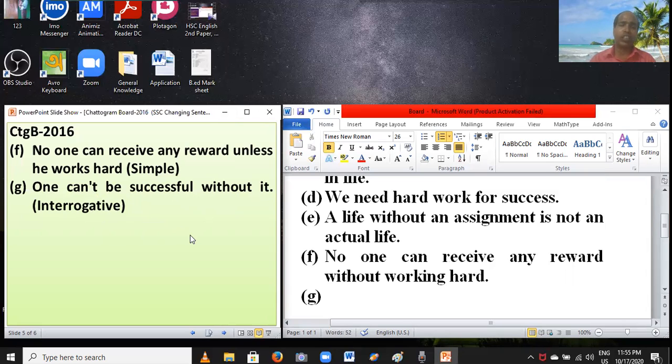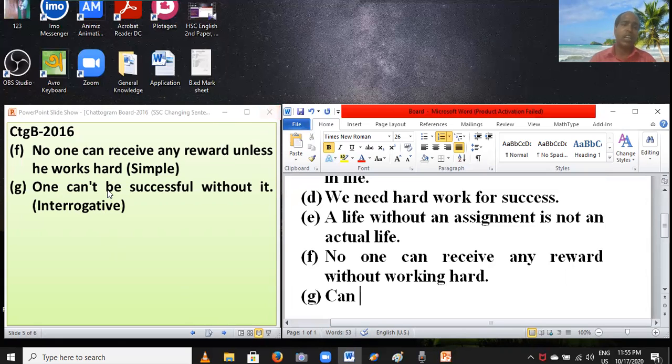While changing into interrogative, you have to bring the auxiliary before the subject. Here the subject is "one", so you have to set "can" before "one". First you have to write "can", and then "one". If the sentence is negative, you have to change into affirmative; if the sentence is positive, you have to change into negative.